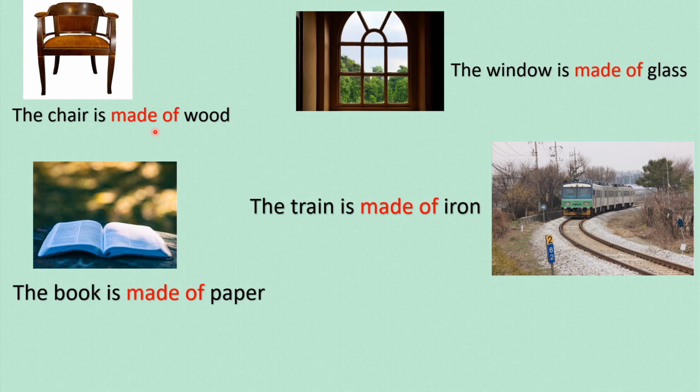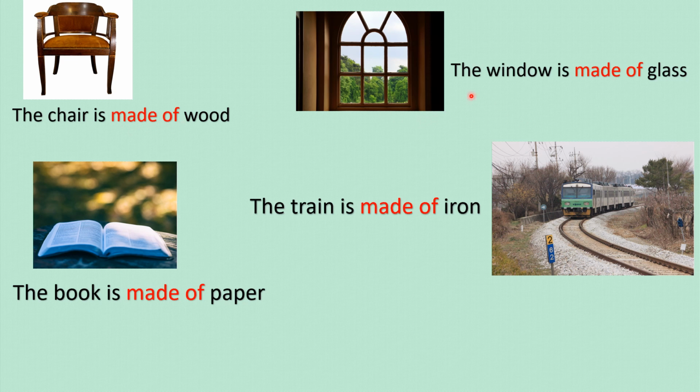Basically, when we talk about the material and the quality of that material that has not changed, we use made of. Here you see a chair. The chair is made of wood. Why made of? Because the quality of that wood has not undergone a change in the process of making this chair, and that's why we are using made of.